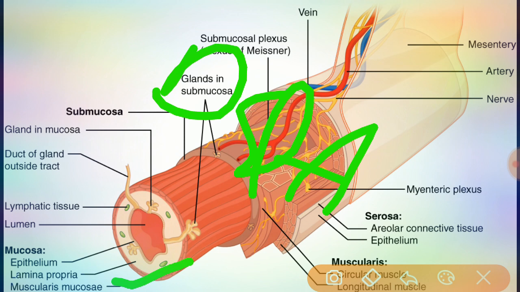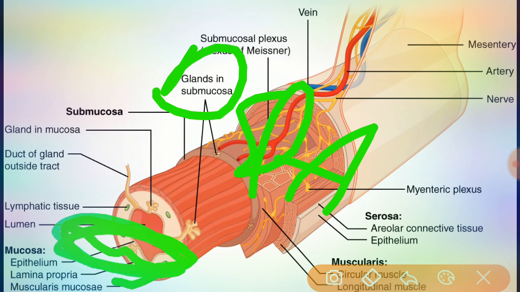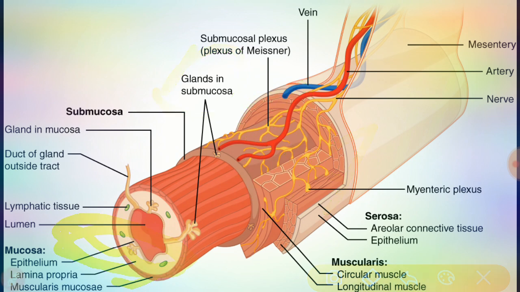Got it? So these are the three layers of the first layer of the GI tract. Till now we have seen only the mucosa, under which we discussed epithelium, lamina propria, and the muscularis mucosa.